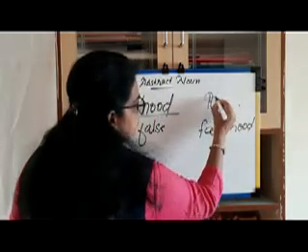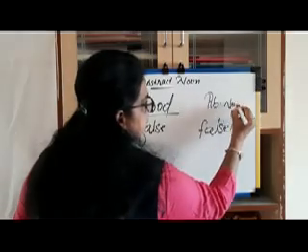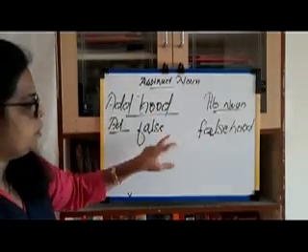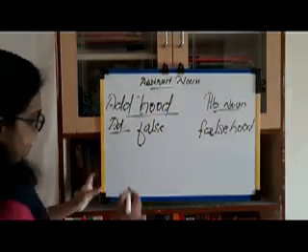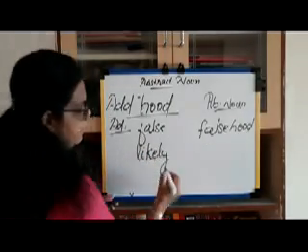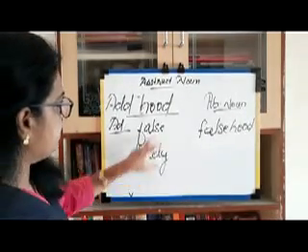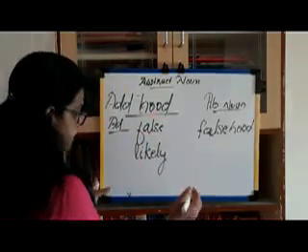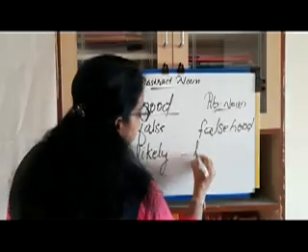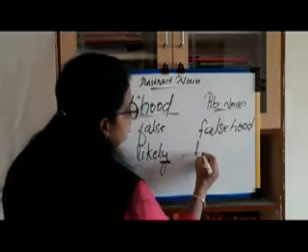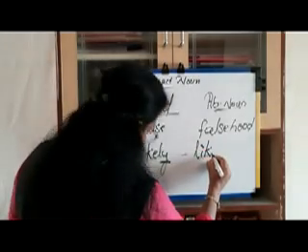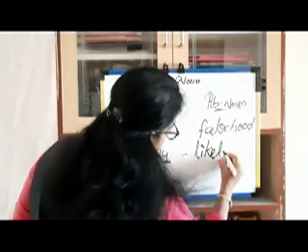This is an abstract noun. And likely. Likely plus hood, likelihood. We replace Y with I. Likelihood.